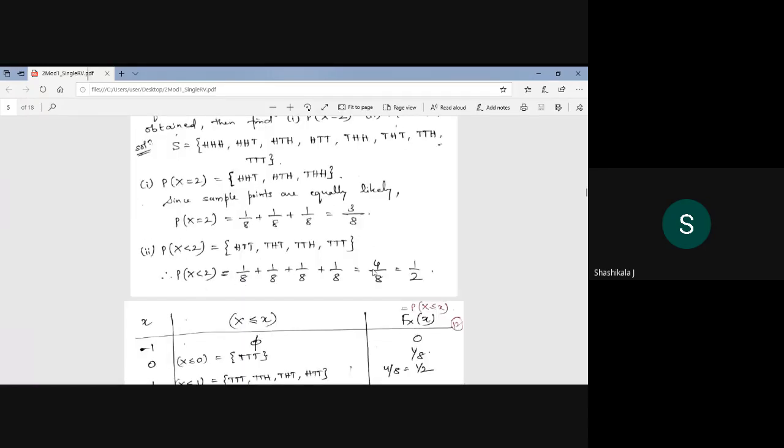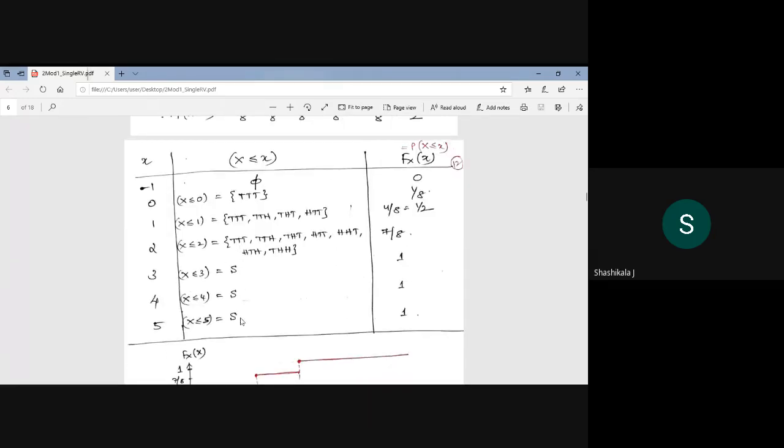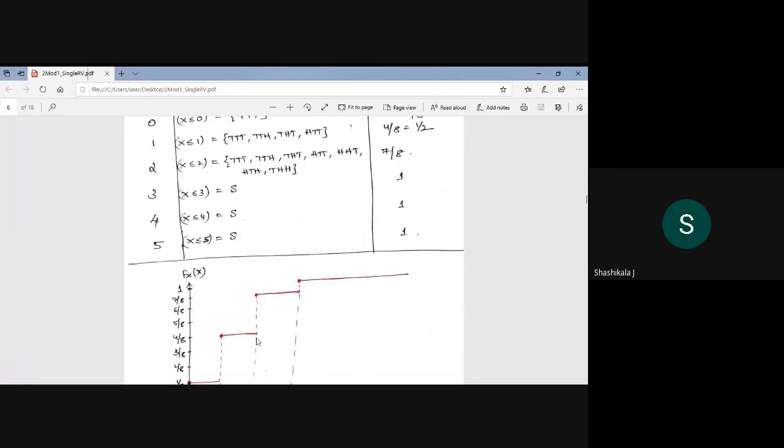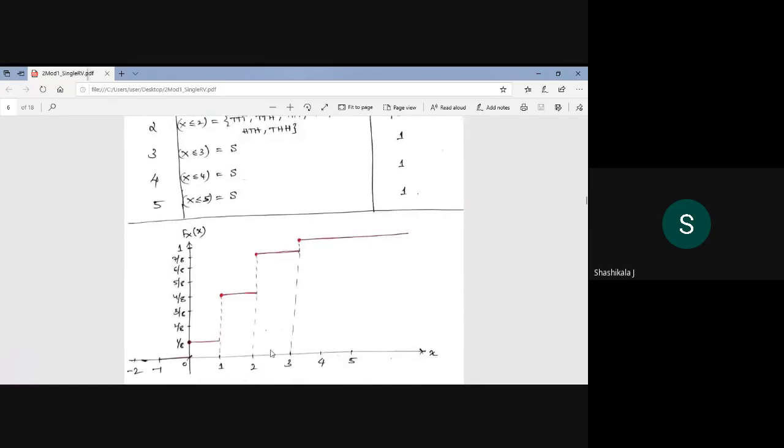Then only I can write this. Here, see, I am writing x is less than or equal to 0. This is a random variable I am defining, and I am defining the sample space. The CDF is defined whenever the probability is assigned. In words, what I can say is how this random variable is distributed. That is your CDF. Mathematically it is like this. Okay, I hope you have understood.